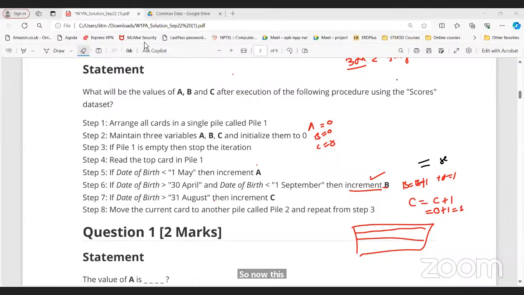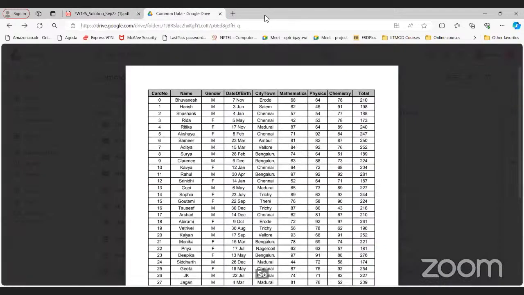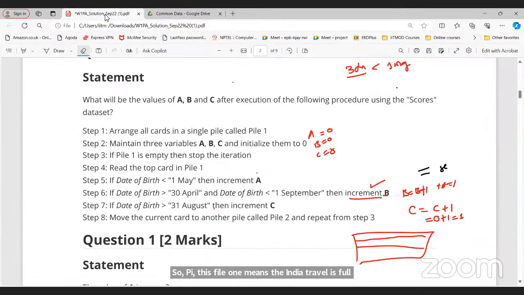Okay. Sir, we'll go to the next question. Excuse me, sir. This pile 1 means the entire table is called pile 1, right? Yes, this particular entire table. Okay, thank you.